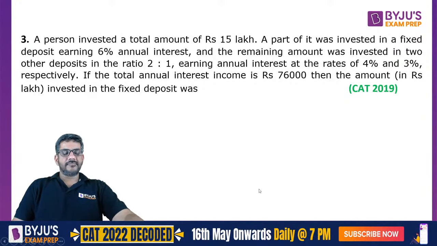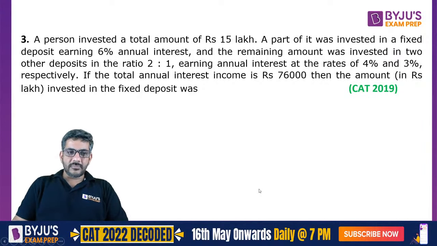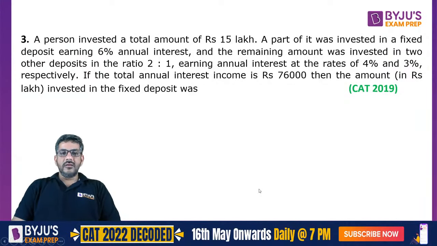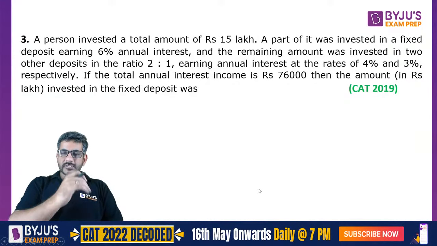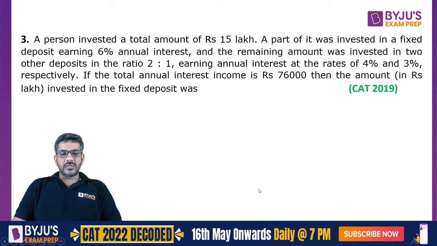करना शुरू करते हैं. So I'll be giving you different ways of solving this question. A person invested a total amount of rupees 15 lakhs. A part of it was invested in a fixed deposit, earning 6% annual interest, and the remaining amount was invested in two other deposits in the ratio 2:1, earning annual interest at the rate of 4% and 3% respectively. If the total annual interest is 76,000, then the amount invested in the fixed deposit was equal to what?